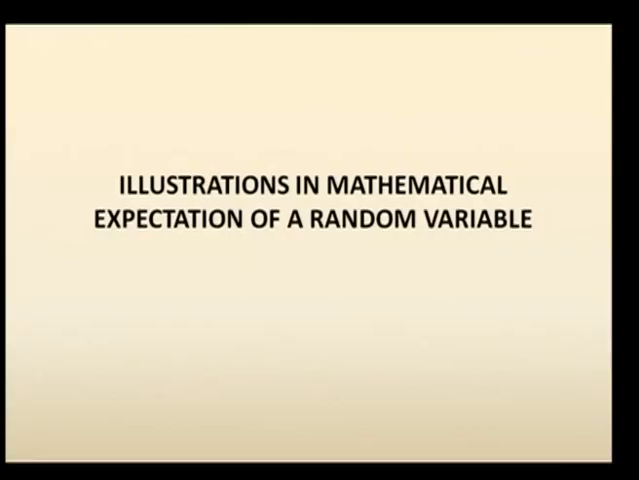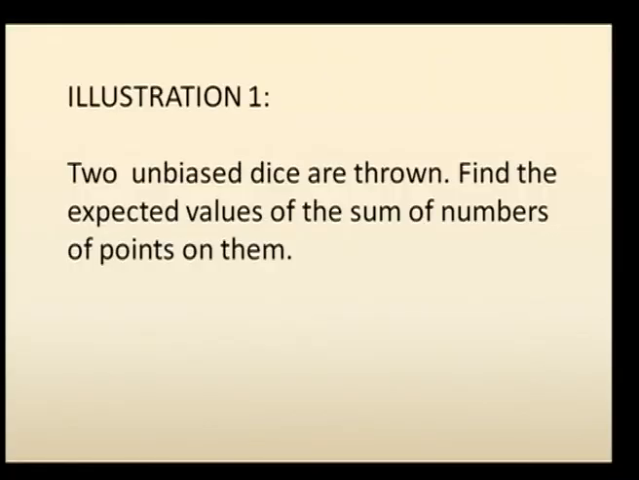For the univariate random variables studied so far, these are the properties of mathematical expectation we have dealt with. Some illustrations of mathematical expectation of a random variable can be seen so that you understand the concept very clearly. The first illustration: two unbiased dice are thrown. Find the expected value of the sum of the numbers of points on them. So we will find the expectation of the sum of numbers.